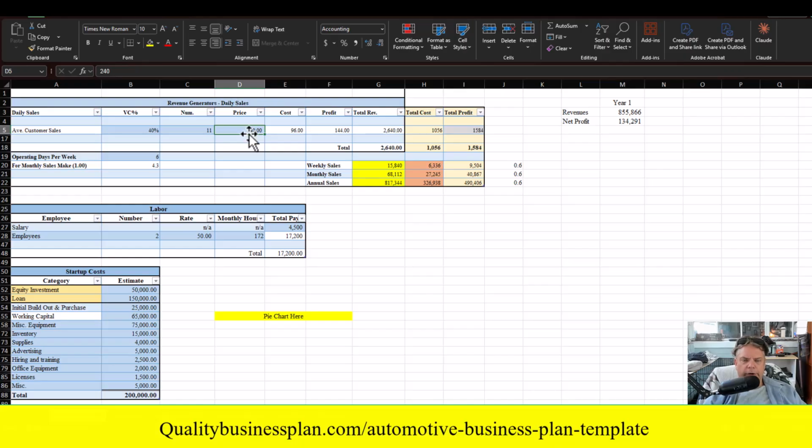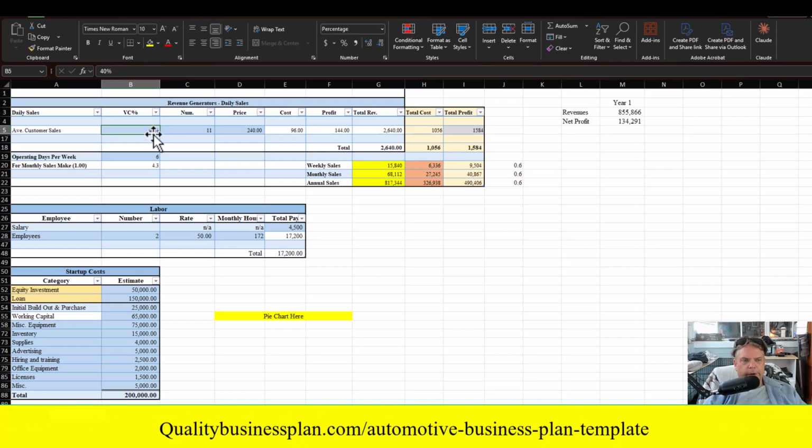Also, what is your average sales price? I know some auto repair shops are going to do transmissions, so your price per customer is going to be a lot higher. And then you've got other shops that are going to be just focused on oil changes. So we run the gamut. What you're going to do is estimate what your average ticket is going to be.